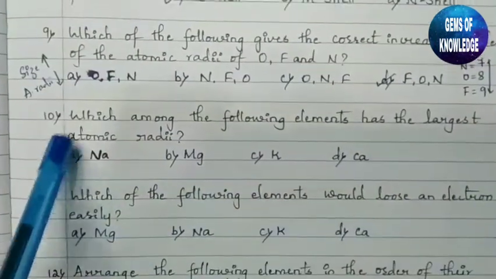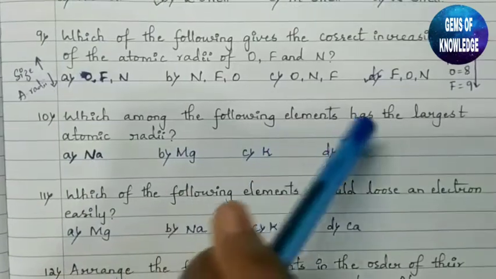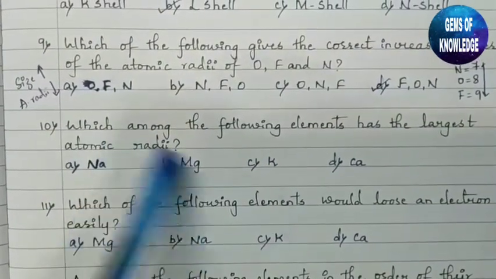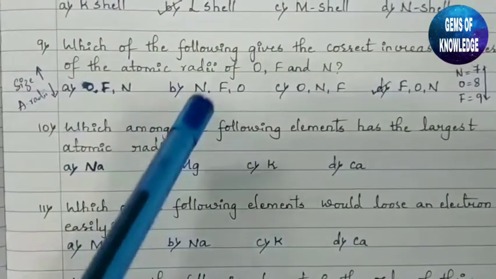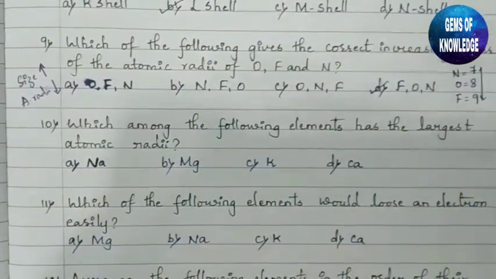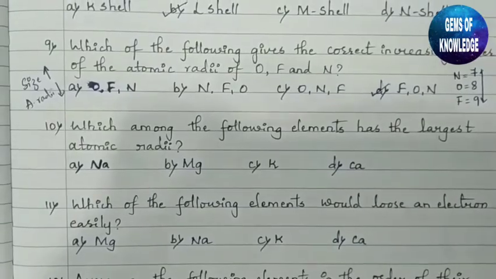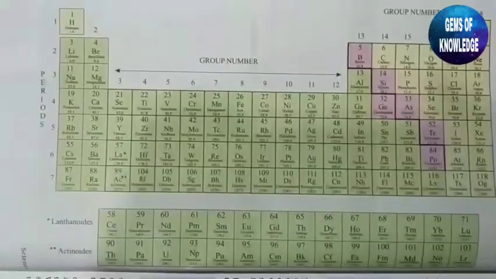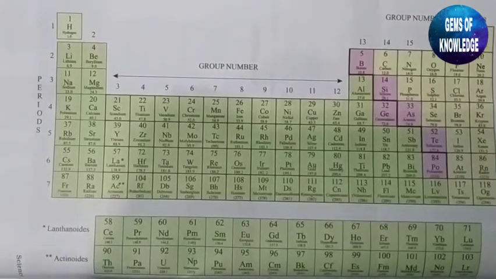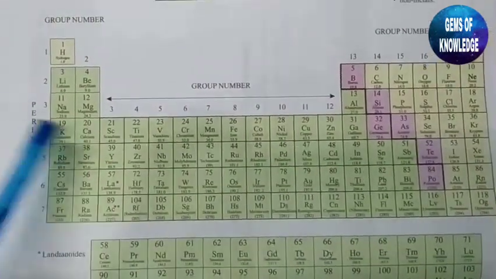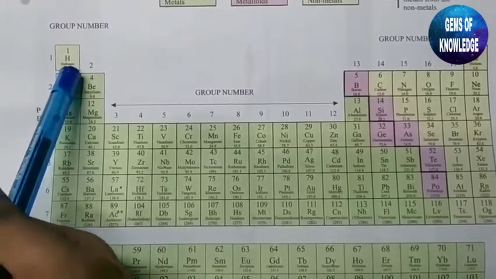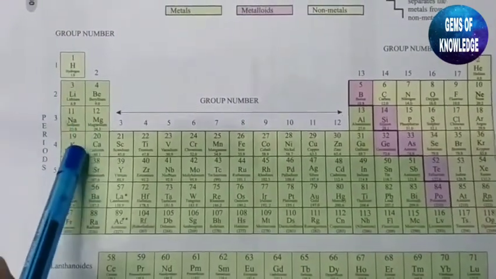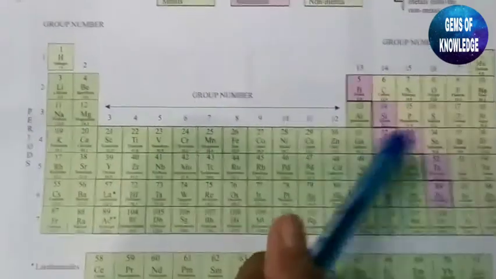Then you can see the next question: which among the following elements has the largest atomic radii? We should tell which of these elements has the largest atomic radii. Before knowing this answer, we should know a few things. Just have a glance here, this is the periodic table. We should know that when going from top to bottom, atomic radii increases, and when going from left to right, it decreases.